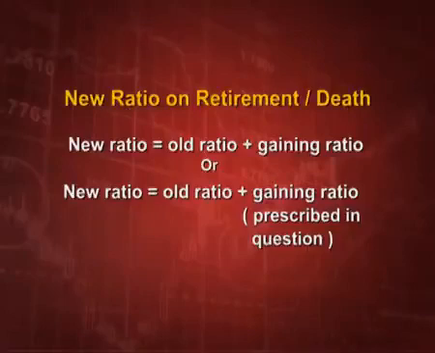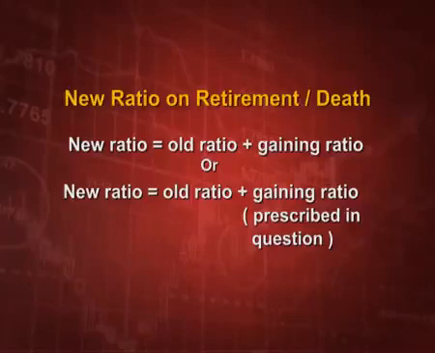That is, old ratio plus whatever they have gained on the retirement or death of that partner. So, we can say new ratio is equal to old plus gaining, or old plus the gaining ratio prescribed in the question itself.